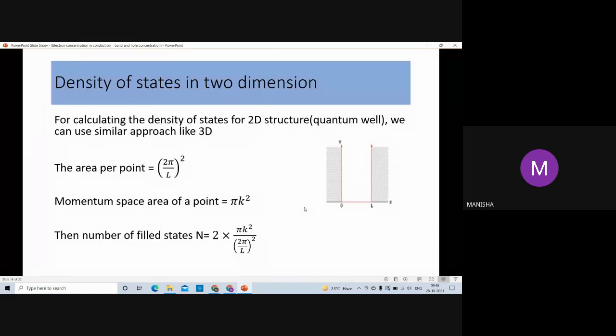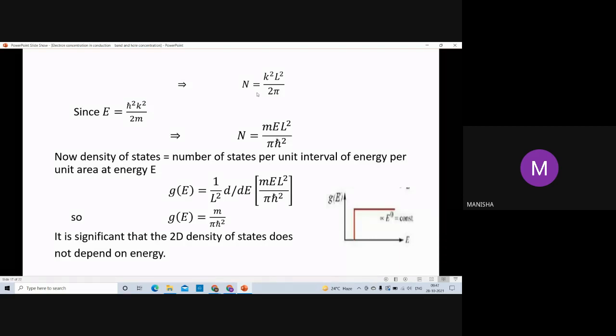Then density of states in two dimensions. For two dimensions, we take a 2D structure like a quantum well, and we can use a similar approach as in three dimensions. In two dimensions, instead of volume we use area per point. So (2 pi upon L) whole square. Then the momentum space area of a point is equal to pi k square. Then we find the number of filled states the same as before. We put the value and get the value of N, then we get N in the form of energy.